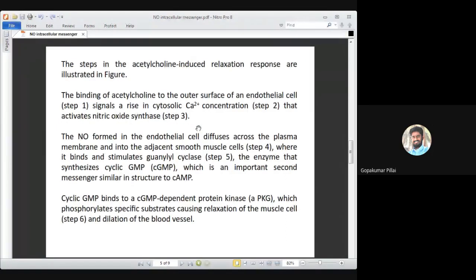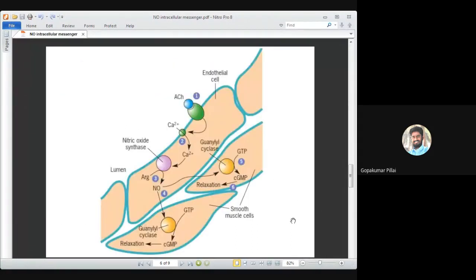So let's now understand the mechanism behind this process, that is, how exactly acetylcholine brings about this effect. Let me show you a picture. I believe everyone is able to see the picture. Just look at my cursor and try to understand as I'm discussing it.